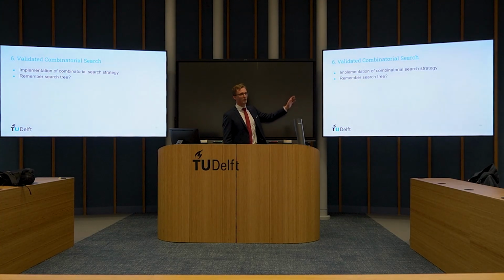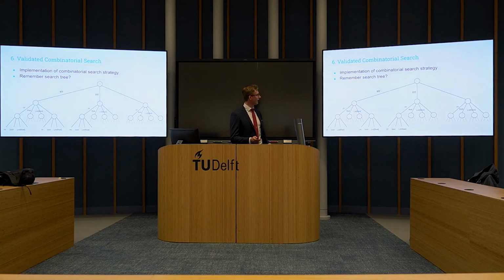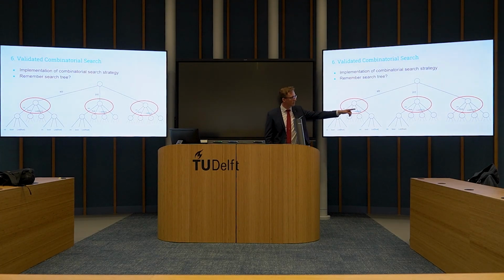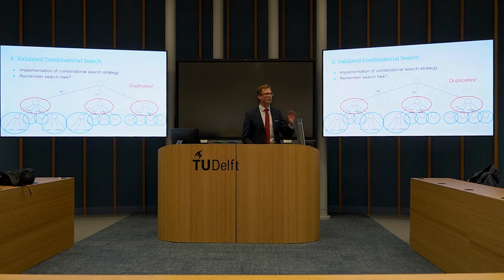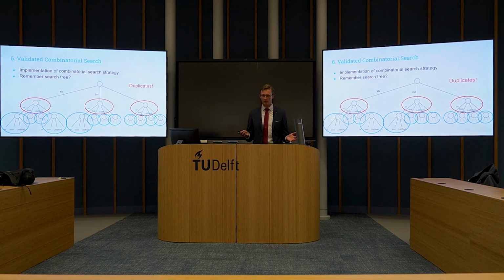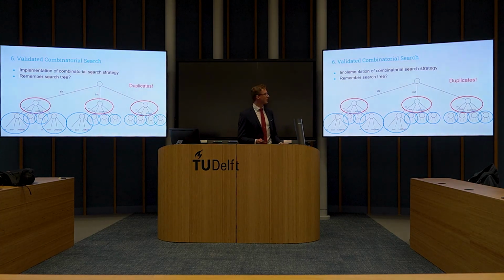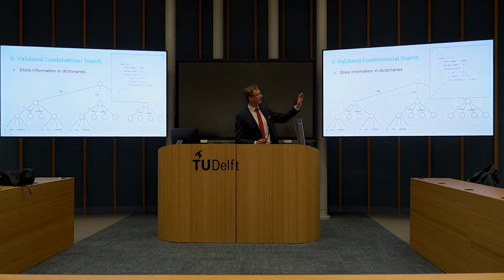Well, the validated combinatorial search I already showed you. It is implemented, and do you still remember the search tree? It looked like this. But if you look closely, you see that these nodes are exactly the same. And similarly, for all of these nodes, there are duplicates. And storing this access information, well, that isn't nice. So we store it in a dictionary.